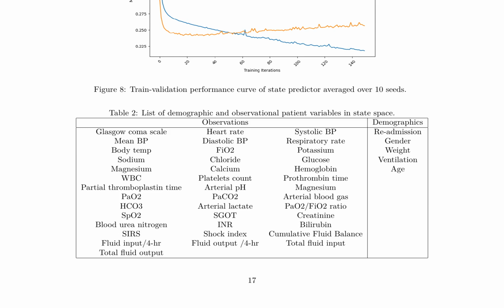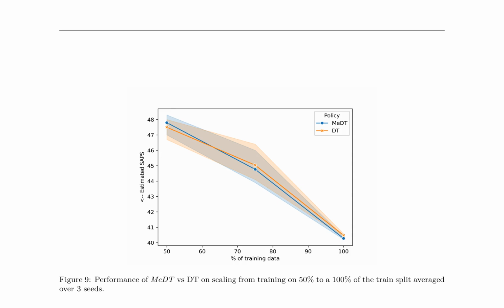Figure 9 compares the performance of MeDT versus DT on scaling from training on 50% to 100% of the train split, averaged over 3 seeds, highlighting MeDT's robustness in handling varying training data sizes. Table 3 outlines the observations considered for the split SAPS-2 scores, categorized into 7 organ systems, which are used to calculate SAPS-2 scores essential for predicting patient outcomes.